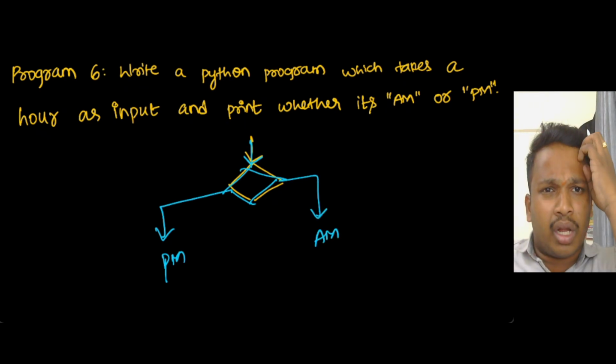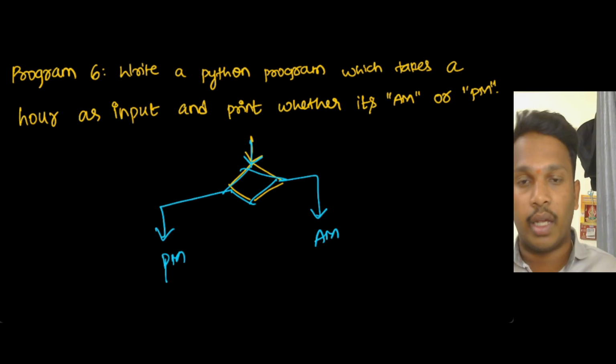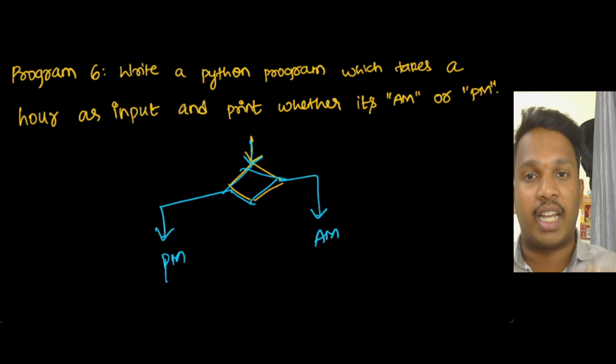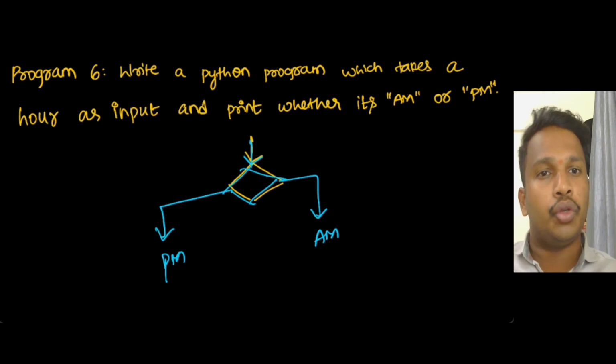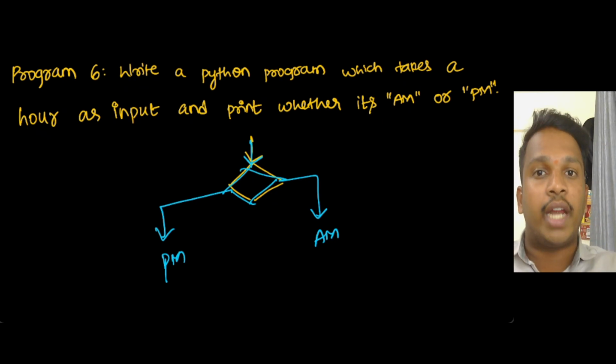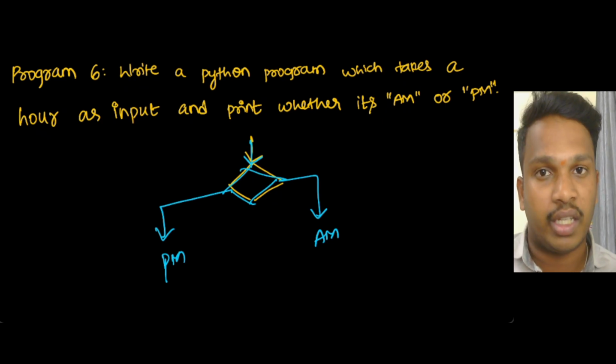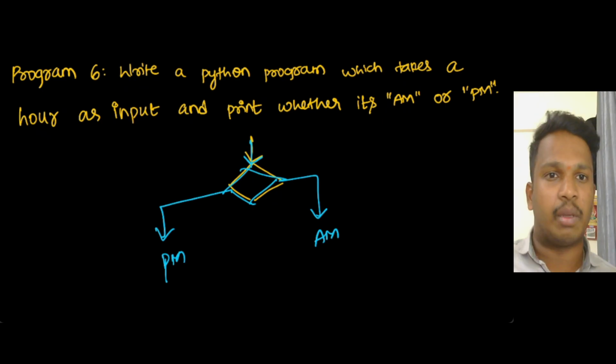You people understand how I am drawing this and how I am thinking and how I am explaining and how I am writing the condition. These are the things you should learn from this video, so that whenever you get another question, you understand how to write the code. This is the main motive of this video, okay? Whoever is watching the series, please maintain some notes also.